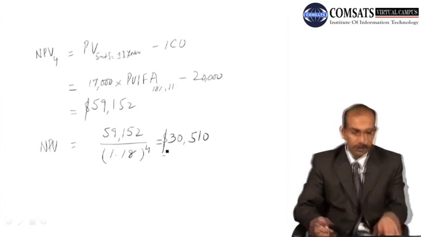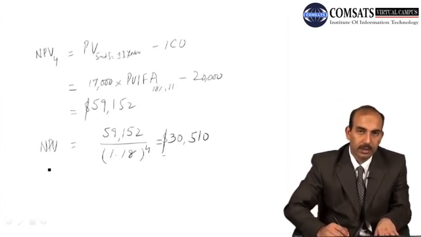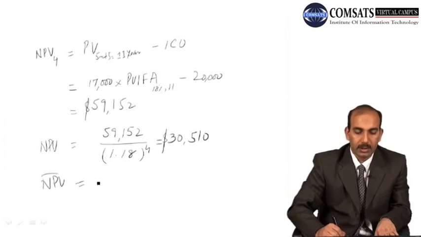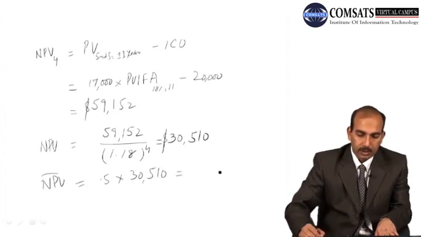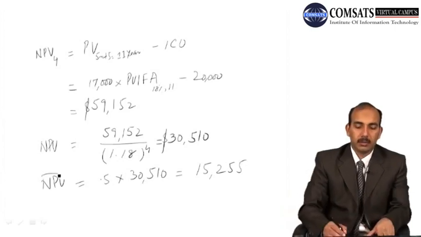So in that case we assign the probability to it. So the expected net present value in that case would become 50% into 30,510. It becomes 15,255.